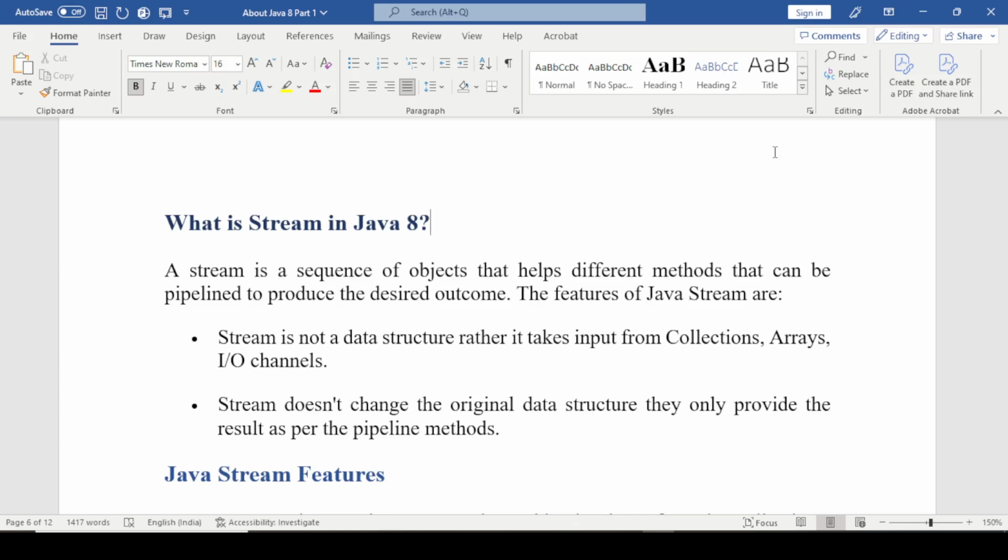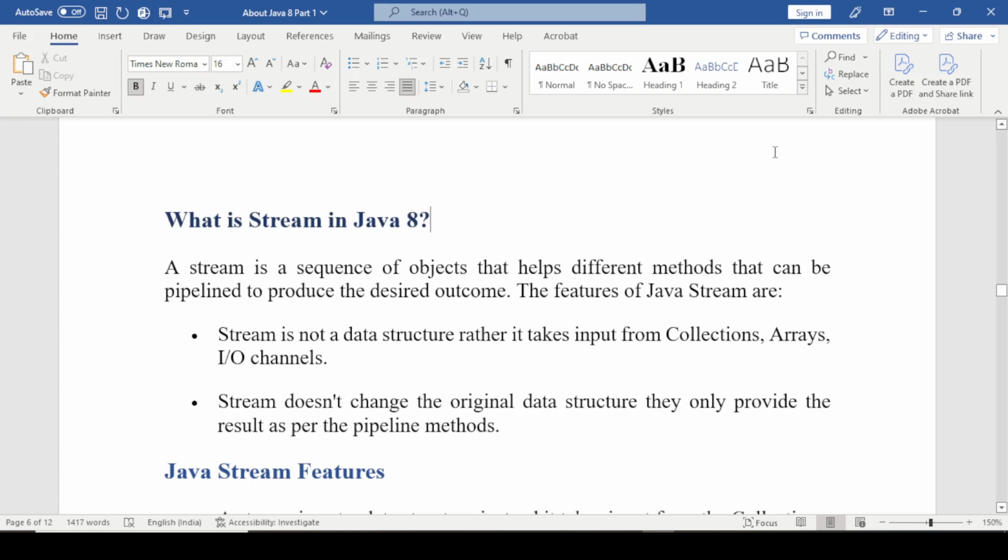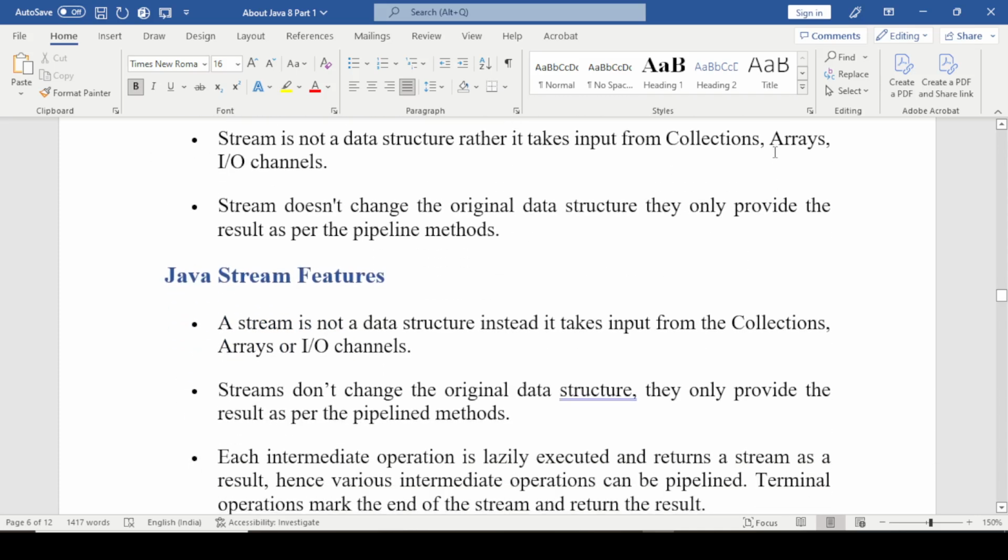The features of a Java stream: a stream is not a data structure, rather it takes input from collections, arrays, or input output channels. A stream does not change the original data structure. It only provides the result as per the pipeline methods. The next question is Java stream features.